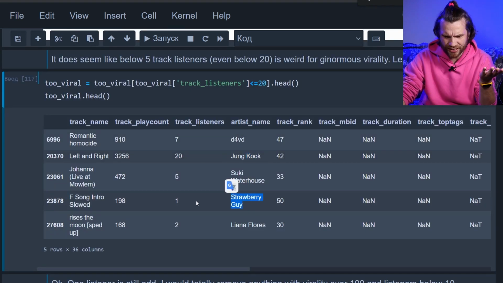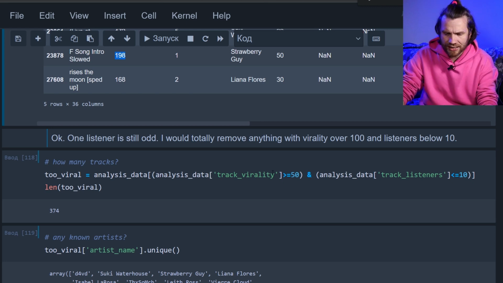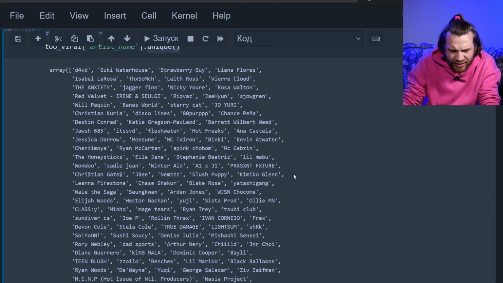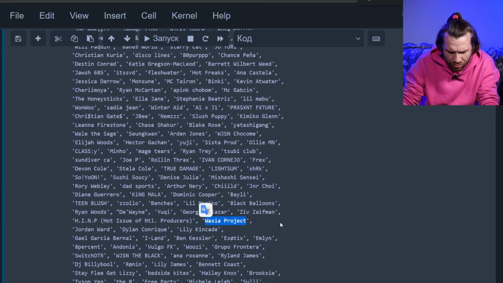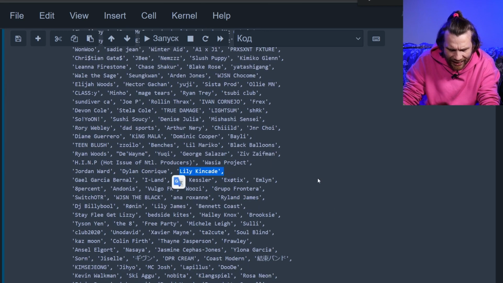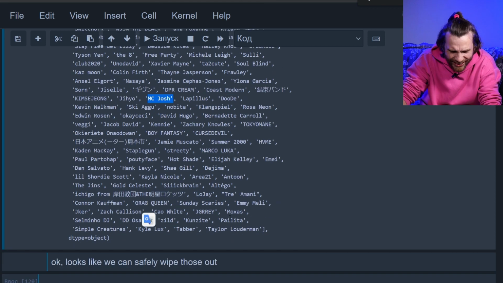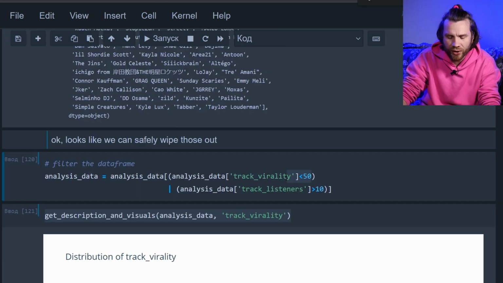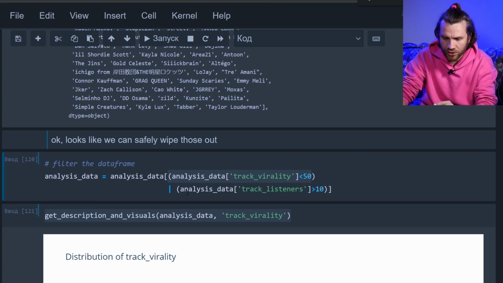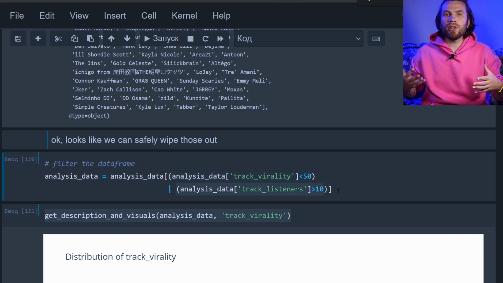Who's Strawberry Guy? Okay, let's filter out the tracks that have over 50 plays per person but less than 10 people listening. And that's 374 tracks. Do you see any familiar names there? Wasia Project, Lily Kincaid, Dude, MC Josh. Who are these people? I mean, we'll delete those. We're keeping the tracks that are either less than 50 plays per person or over 10 listeners, so that we don't have thousands of plays per person when it's like 10 listeners per song.